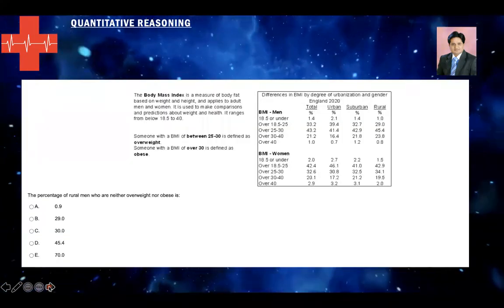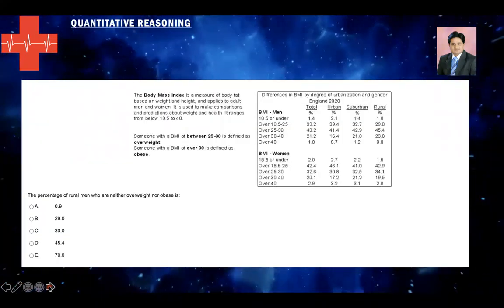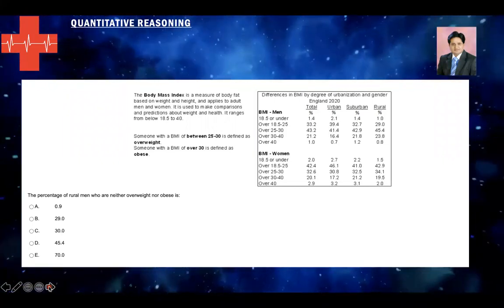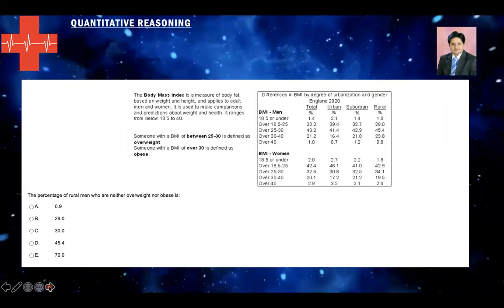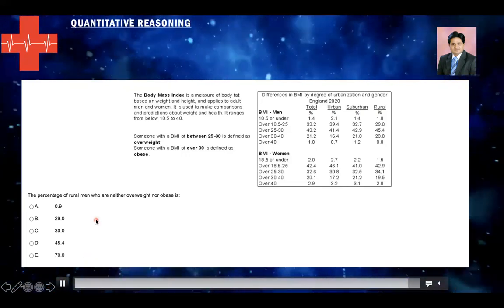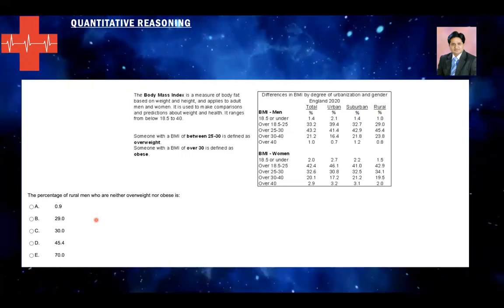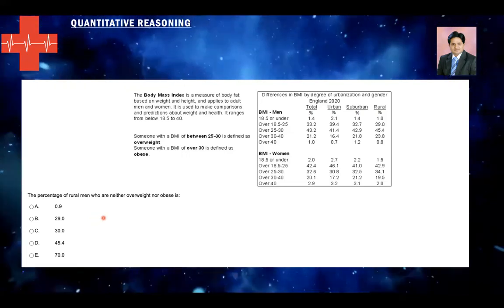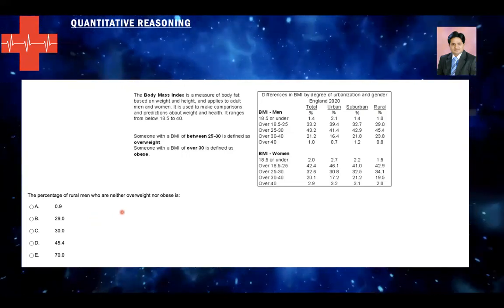All right, here comes the next question. The percentage of rural men who are neither overweight nor obese. So you need to find what percentage of rural men fall neither in the overweight nor in the obese category.